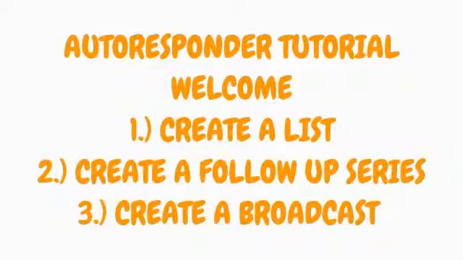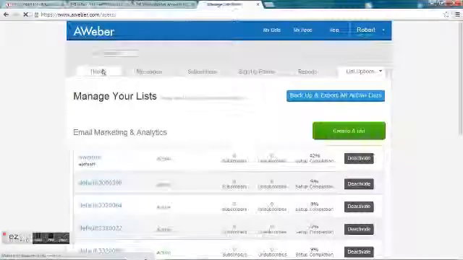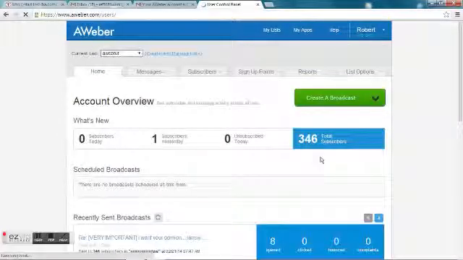Okay, guys. So here we are on Aweber. The first page you'll come to is the home page, and it'll tell you to get started. You click that. It'll take you to a place where you can create a list, and this will be the first thing you have to do every time you want to build a list, is actually create it, right? If that doesn't come up, you can always come up here to create and manage lists.